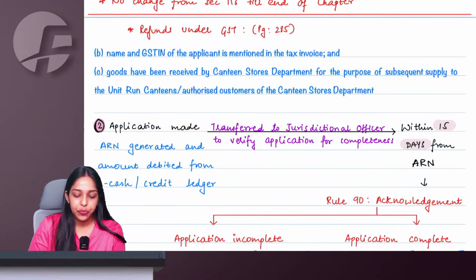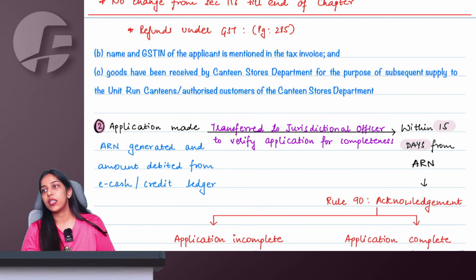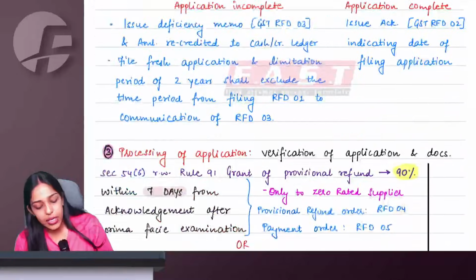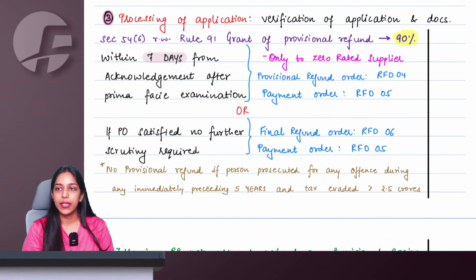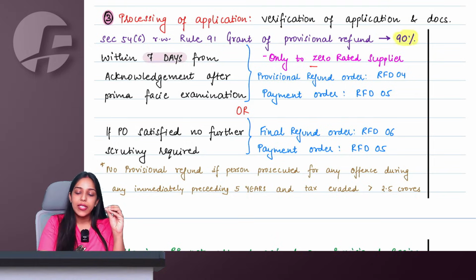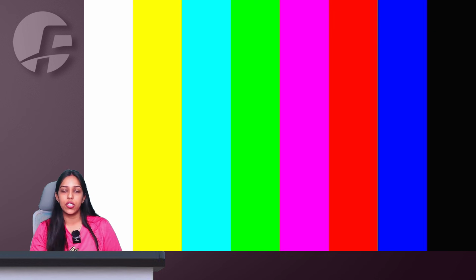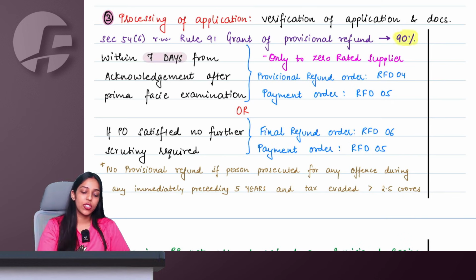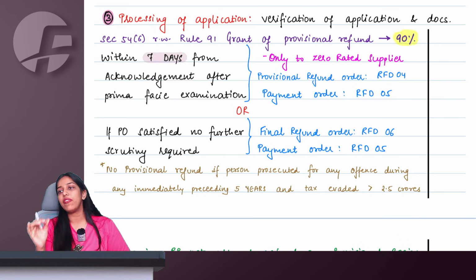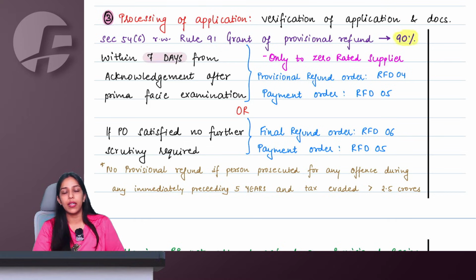Chalo. So, ma'am, in the chapter of refunds under GST, we study a specific point which says that whenever a zero-rated supplier is applying for a refund, rather than following the full procedure and doing the full verification, only on a prima facie examination basis, within 7 days, 90% provisional refund should be given to these zero-rated suppliers.